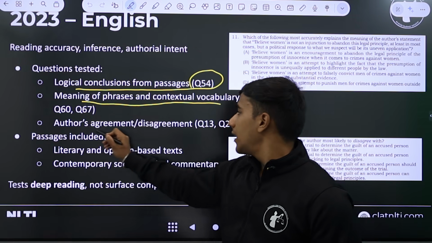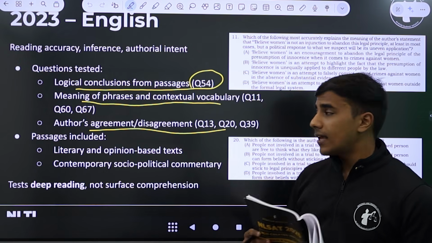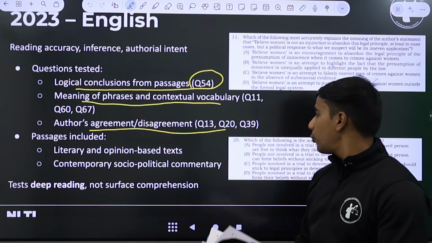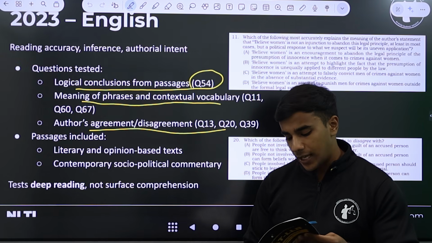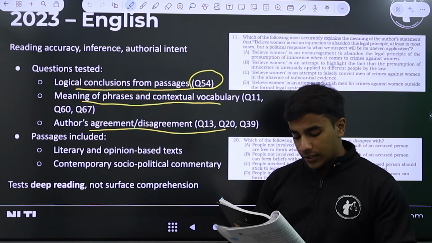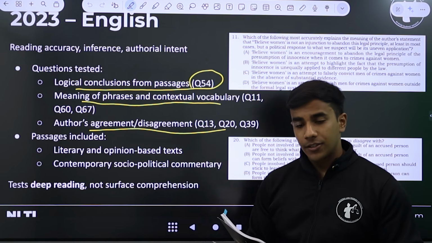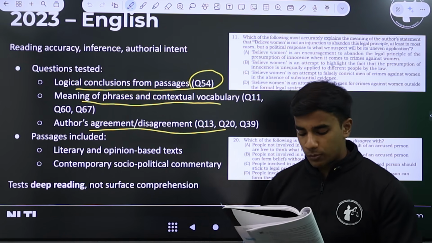Now, author's agreement and disagreement. This has been seen in question numbers 13, 20 and 39. Let's go to question number 39. Question number 13 is again based on the passage Right to Sex that has been published in Bloomsbury.